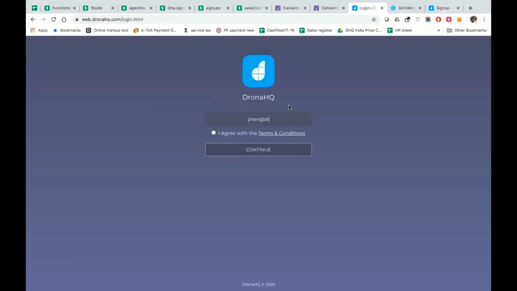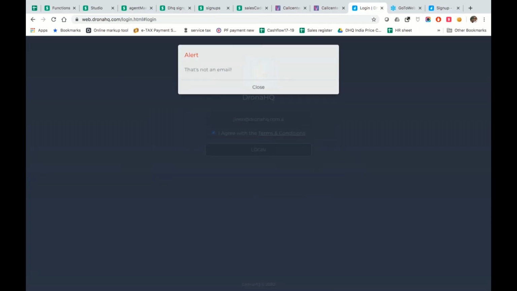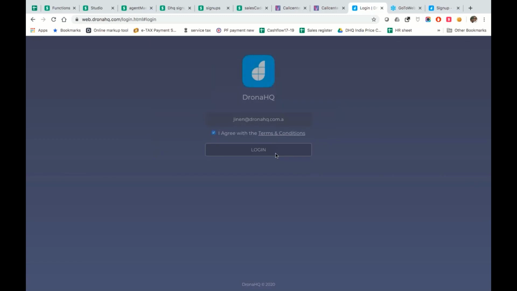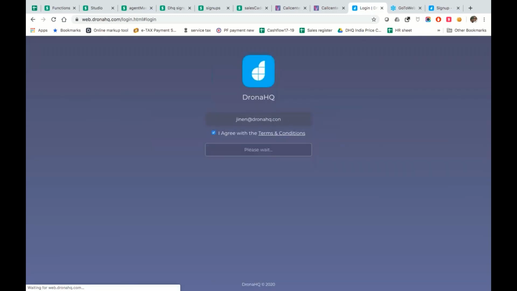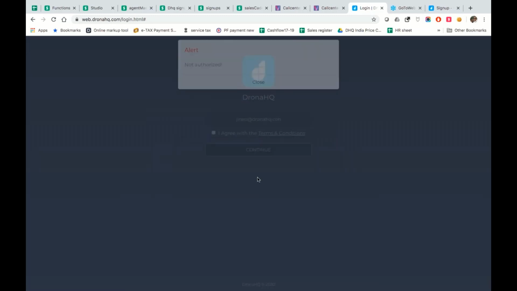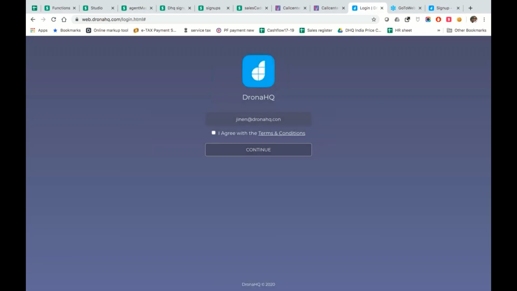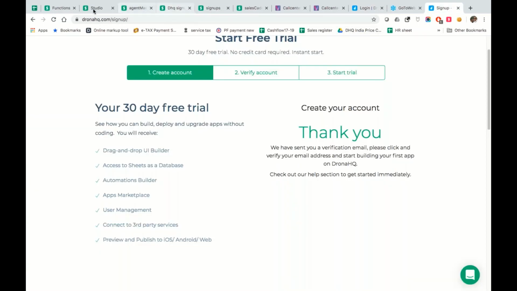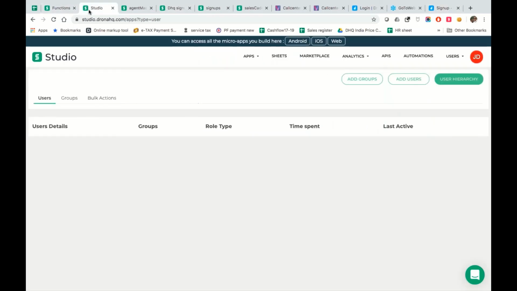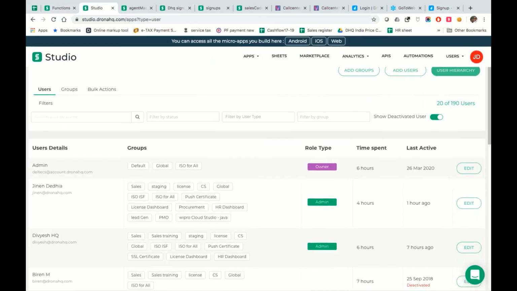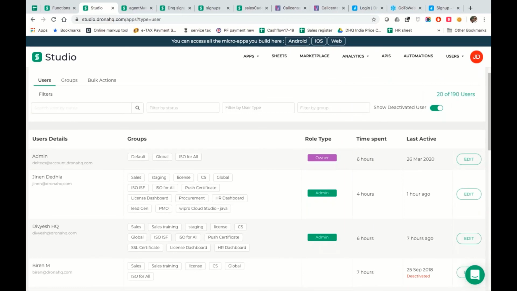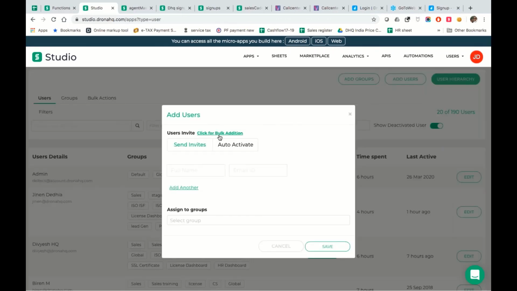So if I log in again, I can log in. Let's assume if I add a wrong entry here, it will say this is not a valid email. Or if I add .on, it's not an authorized user, which means DronaHQ takes care of this particular bit. If you want to add a new user, you can add a new user right from here. So that's an answer to the question.